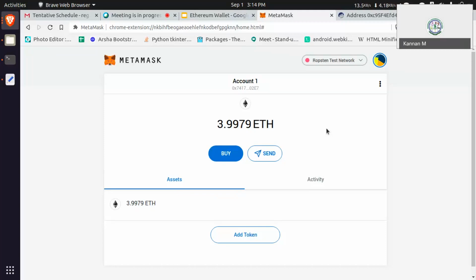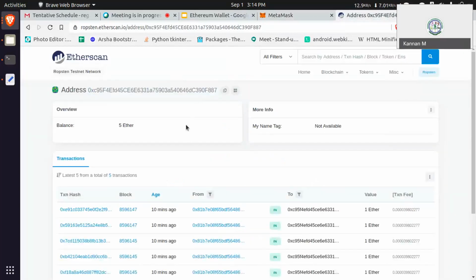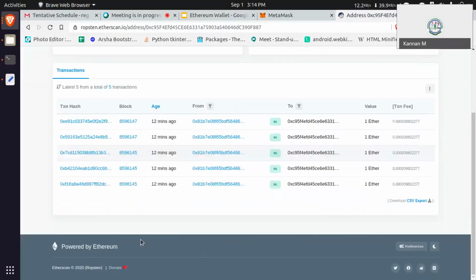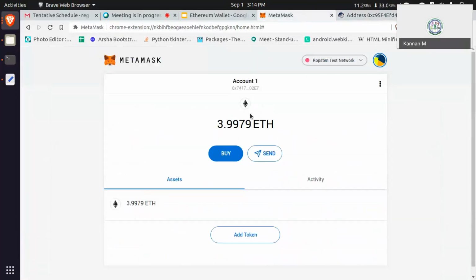Now it works. Can you share your transaction details? No, now I got it. It takes a few minutes. Thank you, sir. Now working fine.